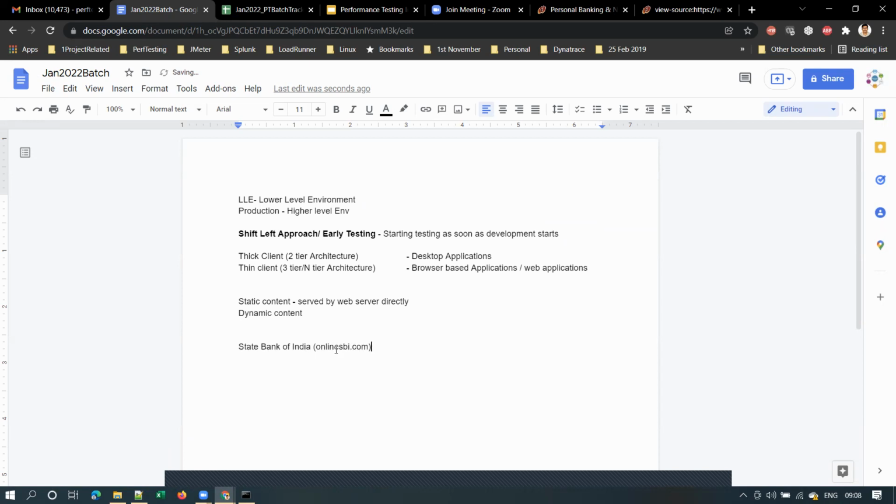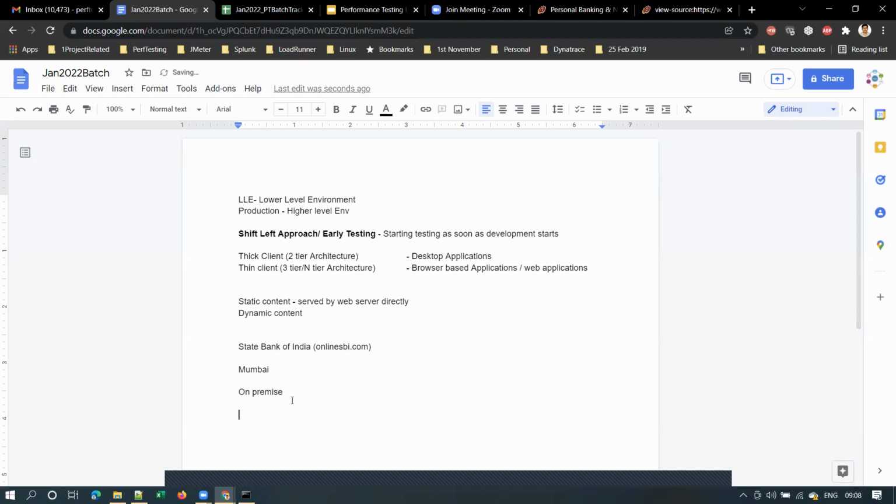Previously, before the cloud concept came into the picture, all the web server, app server and database server of this net banking application used to be in Mumbai, where SBI has its headquarters. All the servers used to be in some data center in Mumbai. When your servers are in your own geographic location, or in the headquarters of the company, those are called on-premise applications.